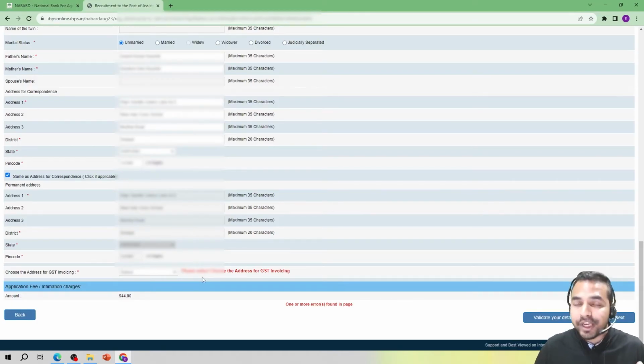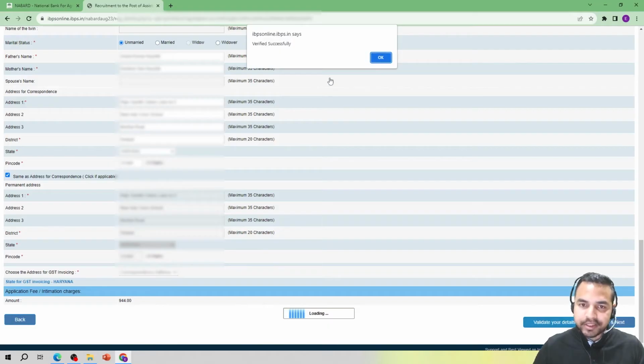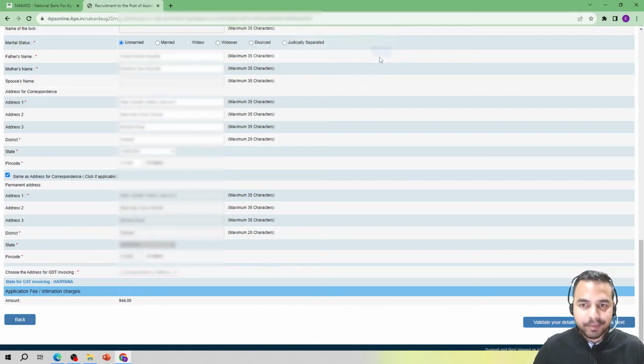And let me tell you a very important thing, that wherever this asterisk has been marked, that place is required to be entered mandatorily. ओके, ये मैंडेटरी है आप सभी के लिए कि वहां पर आप ब्लैंक नहीं छोड़ सकते हैं, आपको डिटेल्स डालनी पड़ेंगी. So here once again I am validating my details and it says verified successfully, so I'm clicking on OK and now I'm clicking on save and next.